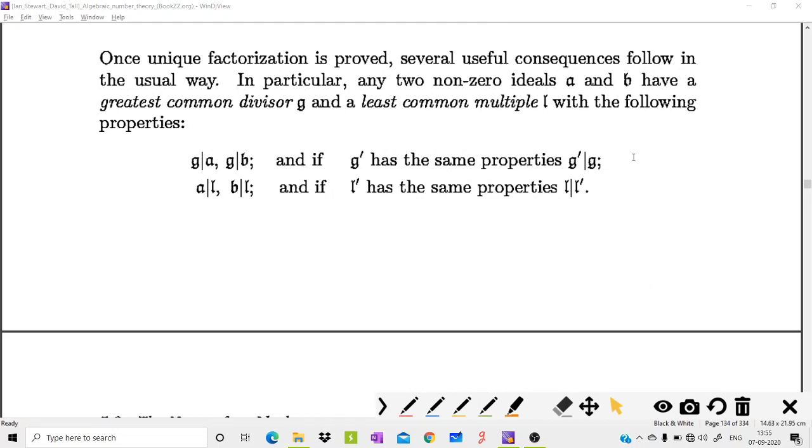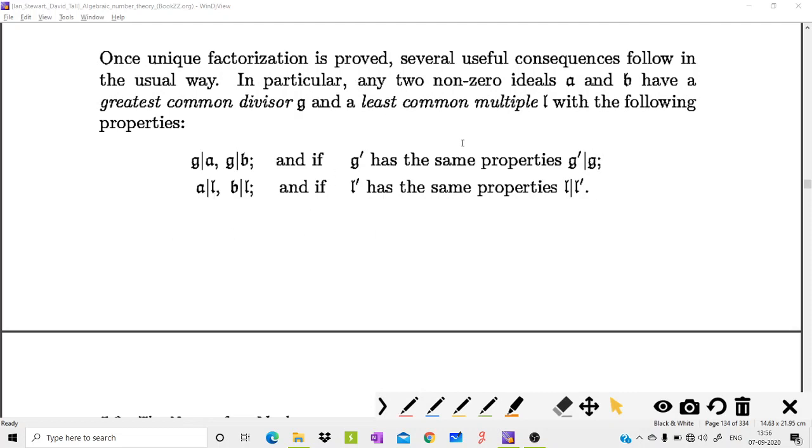Before studying the properties of the norm of an ideal, we will define a greatest common divisor and least common multiple of two ideals. This is a consequence of the prime factorization of ideals. G is said to be the greatest common divisor of A and B if G divides A, G divides B, and if G dash has the same properties, then G dash should divide G. So this G will be the greatest one in some sense.